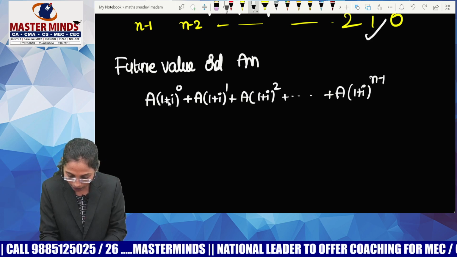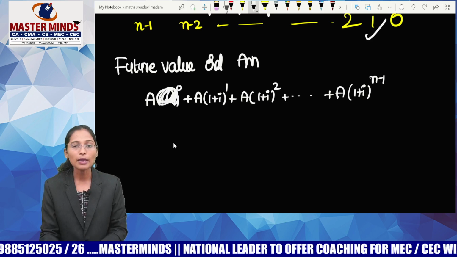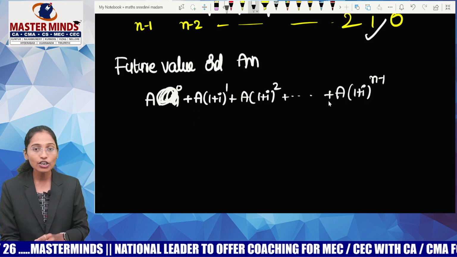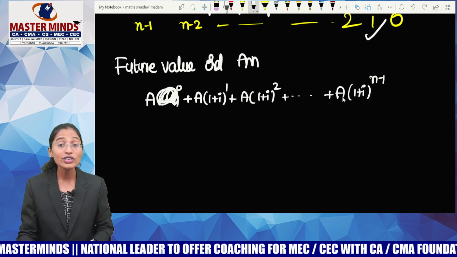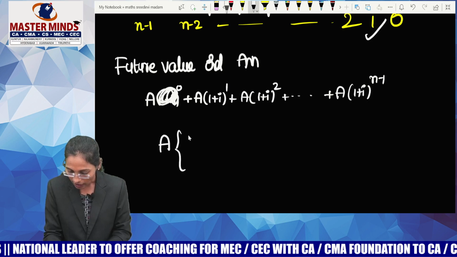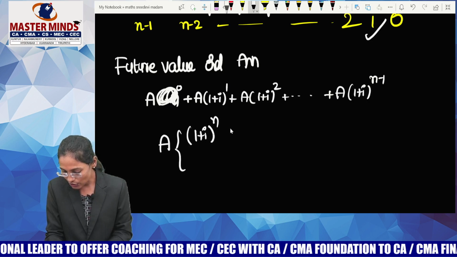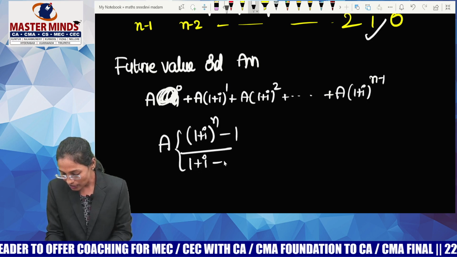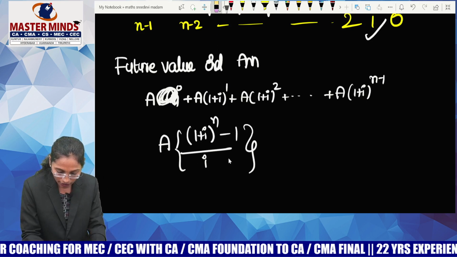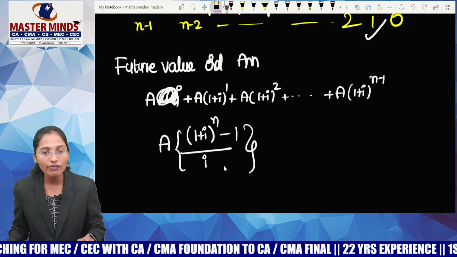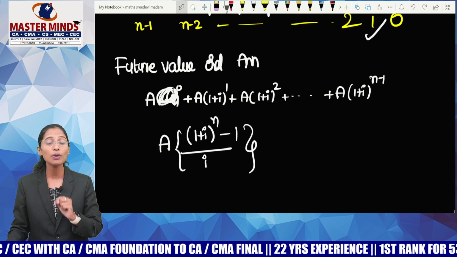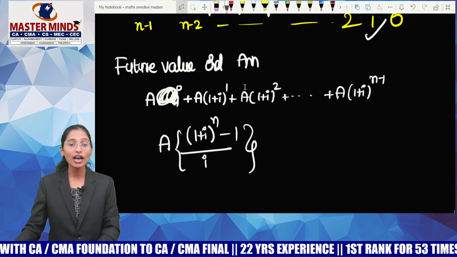Yes, you all know that (1 plus i) to the power 0 is 1. So I am keeping A. So my first term is A and my second term is A into (1 plus i). My third term is A into (1 plus i) whole square. So it's a GP. What is the formula for the sum of n terms of a GP? A into (r to the power n minus 1) by (r minus 1). So (1 plus i) minus 1, out of this, plus 1 minus 1 got cancelled. So what is the formula for future value of ordinary annuity? A into ((1 plus i) to the power n minus 1) by i is the formula for future value of ordinary annuity.